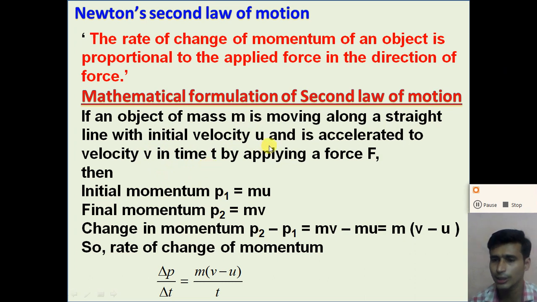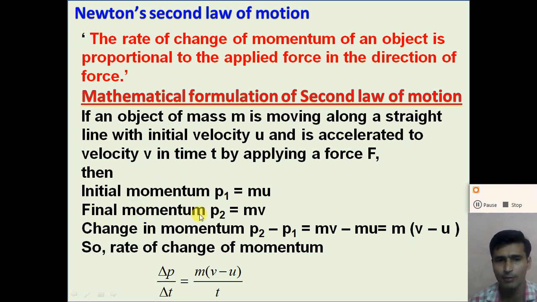So the initial velocity of the object is u. What is the initial momentum? The initial momentum of the object, p1, is equal to mass into velocity, m into u, and the final velocity is v. So what is the final momentum?